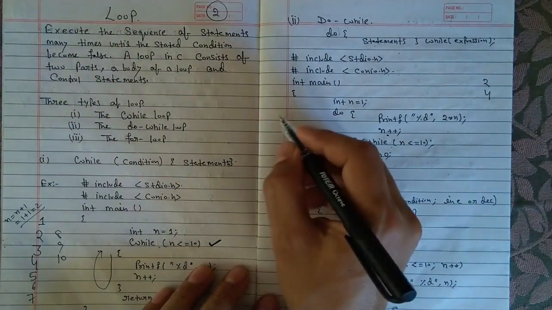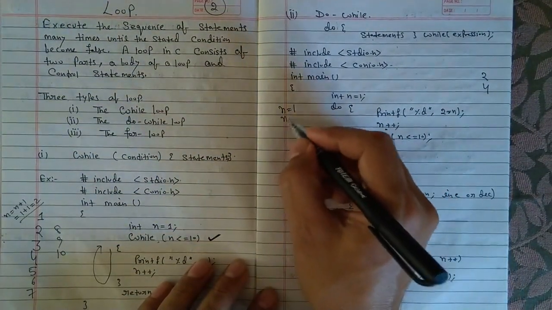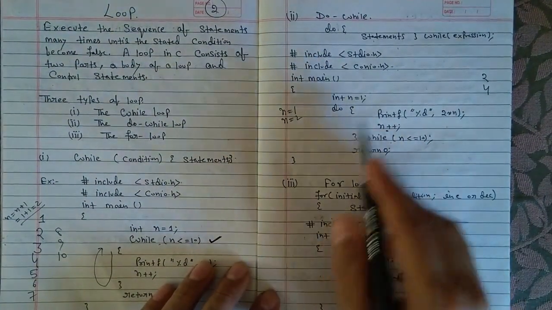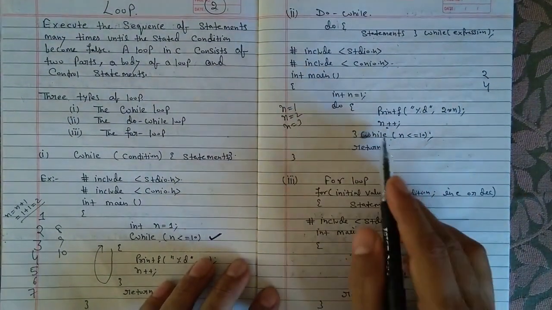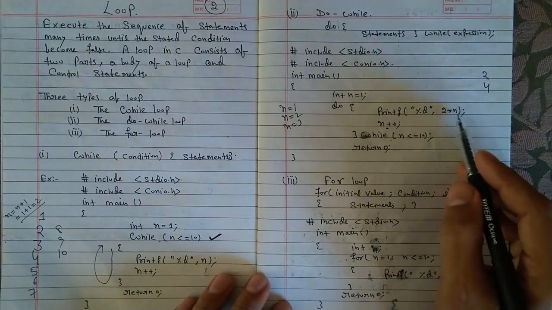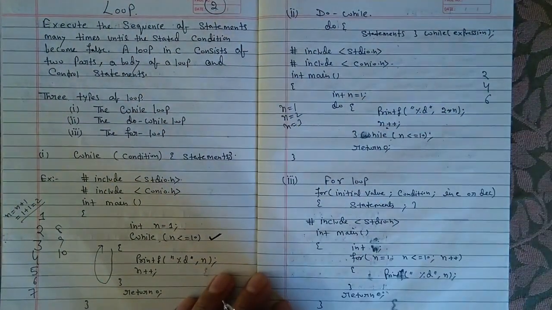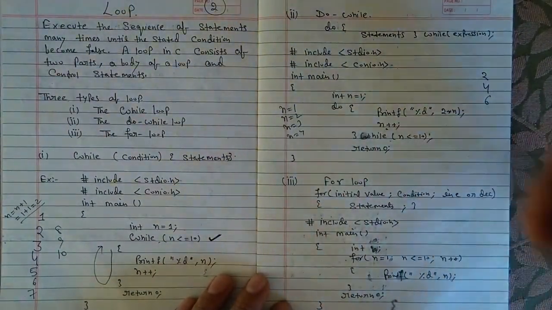At first n is equal to 1, then n++, n is equal to 2. Then 2 into 2 is equal to 4. Now n++, n is equal to 3, while 3 is less than 10, yes. So 2 into 3 is equal to 6. Okay, it will print, then n++, n is equal to 4, so it will work.